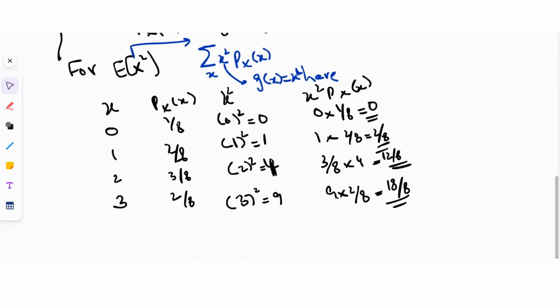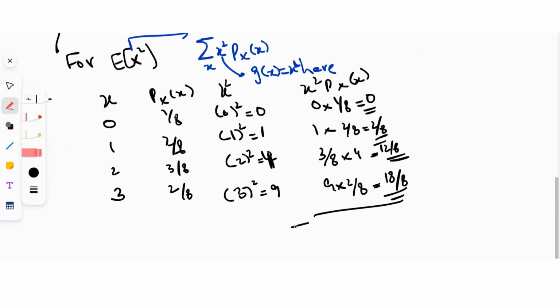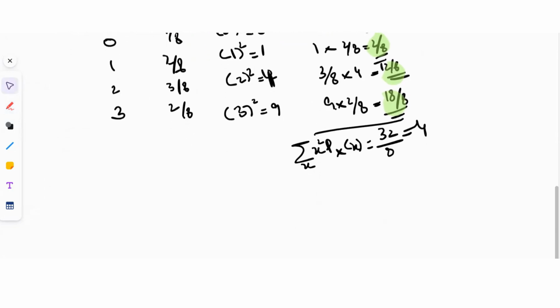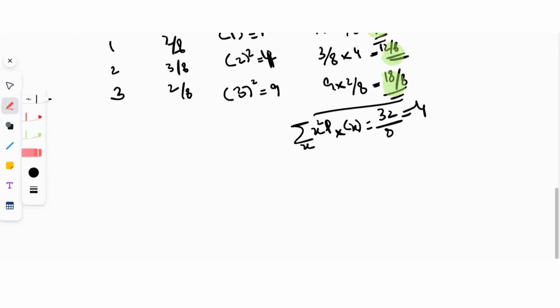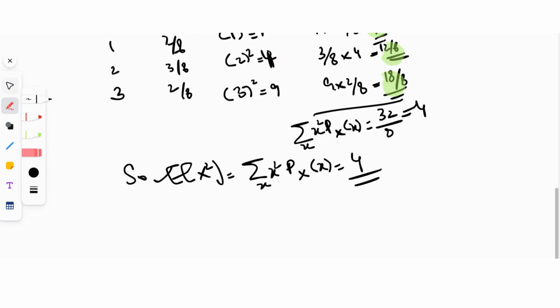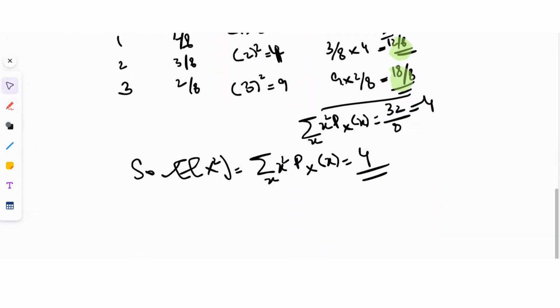So now we just essentially want to sum up all of this, because that's how we find the expected value of x squared. Over all x, we just sum up x squared p(x). So when we sum up all these values, 0, 2 by 8, 12 by 8, 18 by 8, we get 18 plus 12 is 30, plus 2 is 32 by 8, which is 4. So the expected value of x squared, the summation over all x of x squared p(x), is just 4. In this way we can find the expected value of x squared just using the PMF.